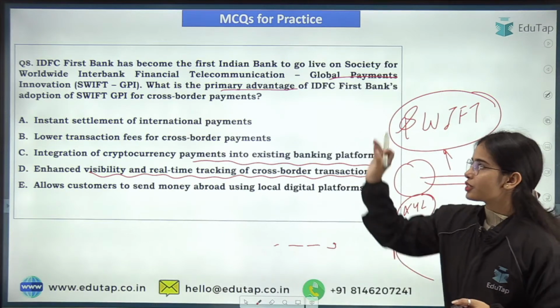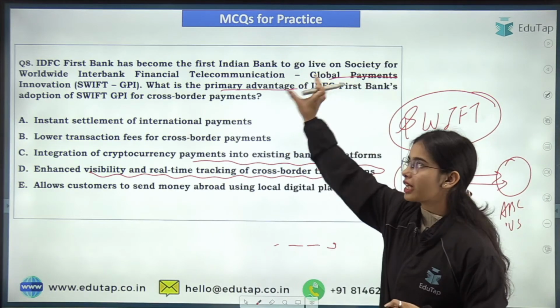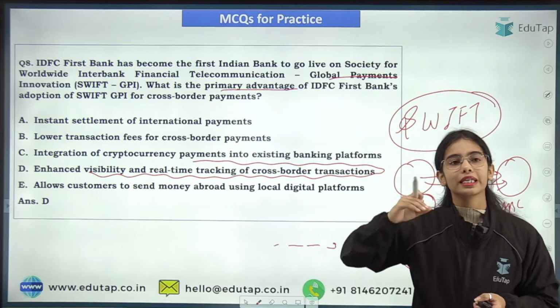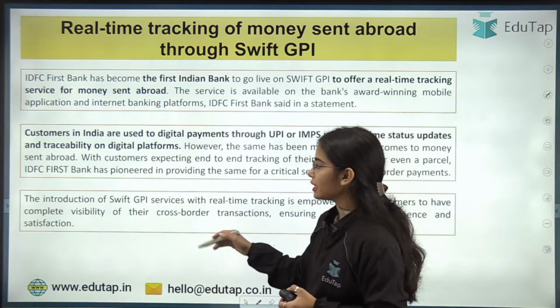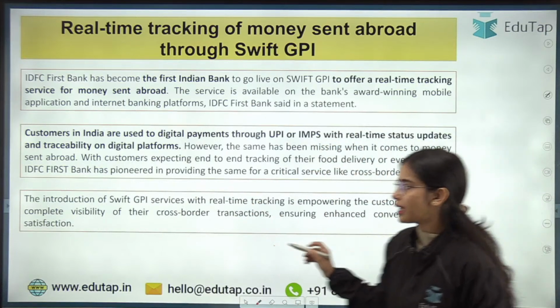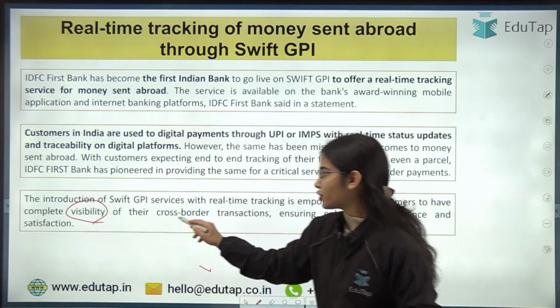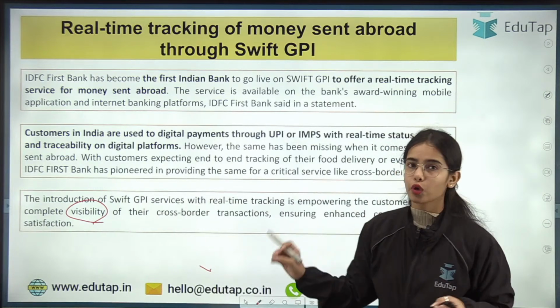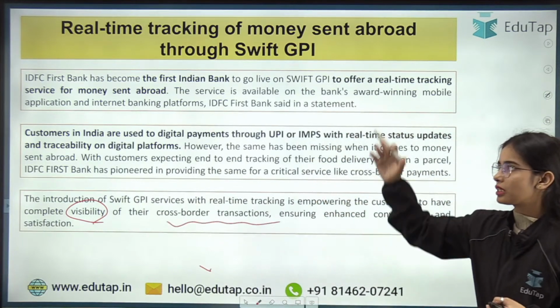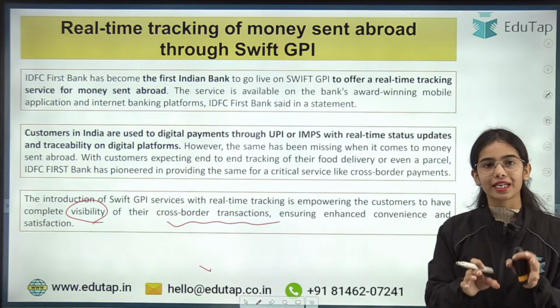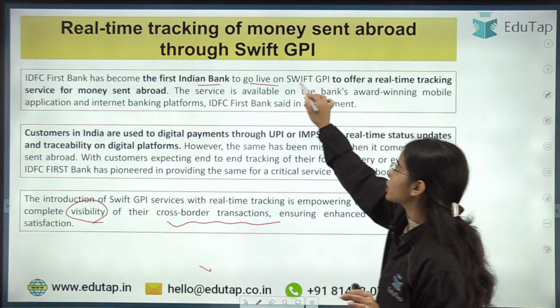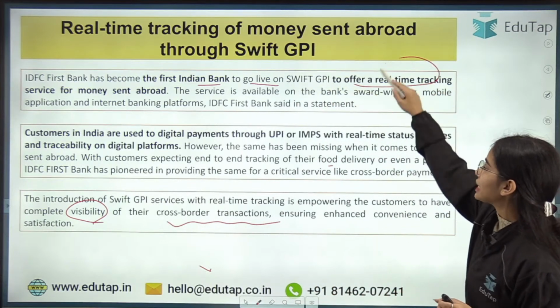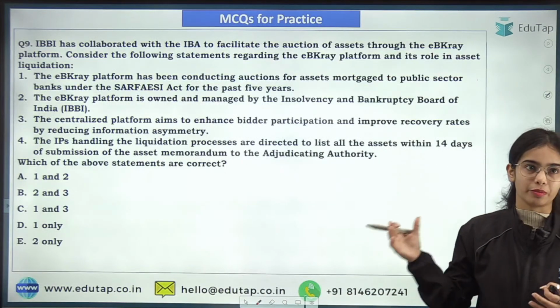That is the benefit of IDFC First Bank getting into SWIFT GPI. You will have complete visibility of your cross-border transactions if you are a customer of IDFC First Bank, the first Indian bank to go live on SWIFT GPI.